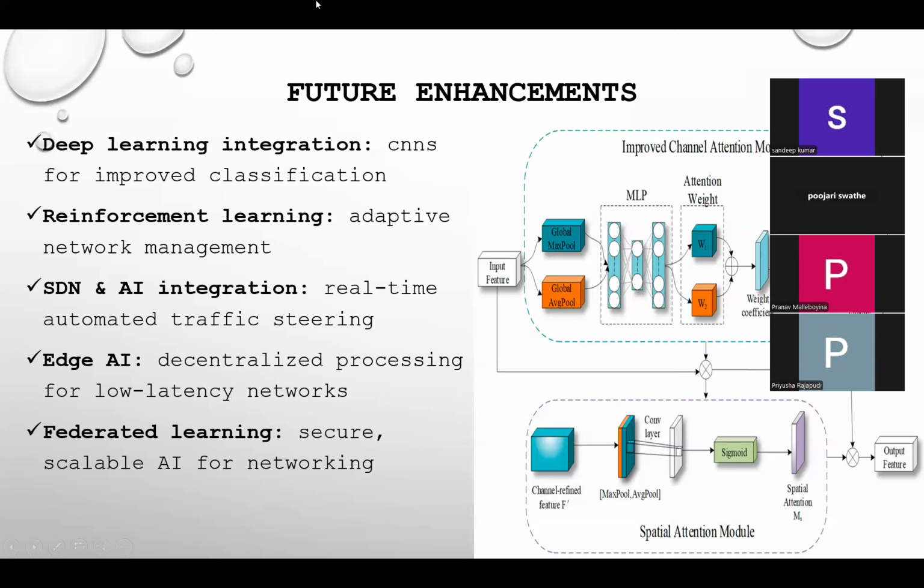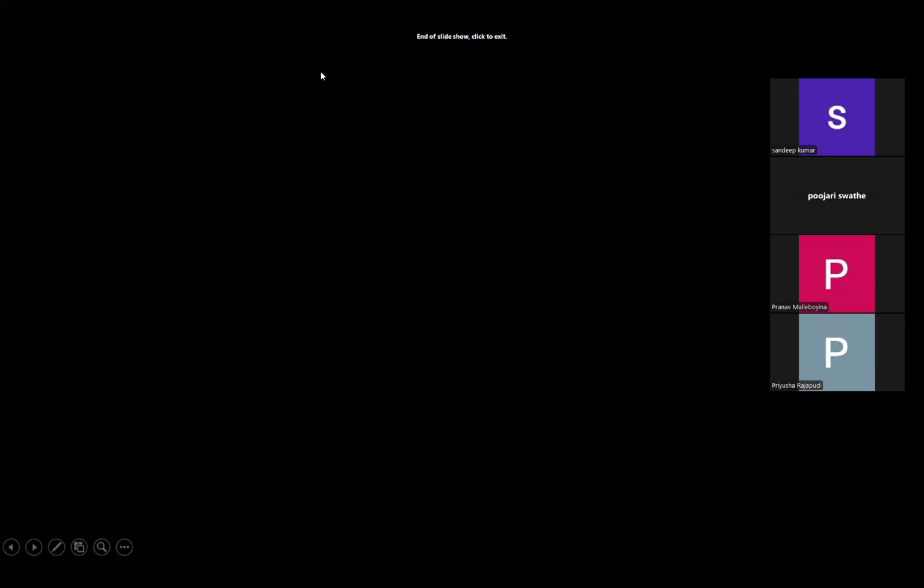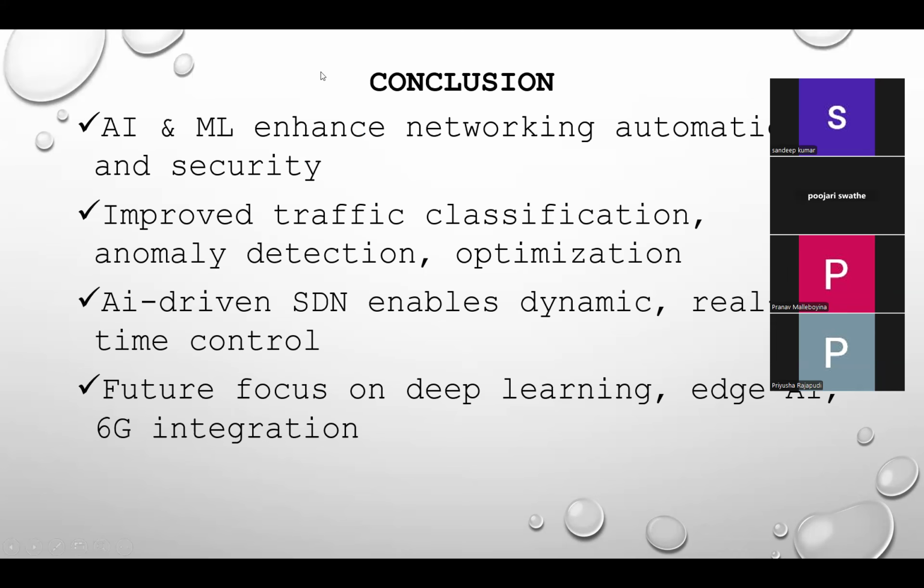Conclusion. To conclude, our project demonstrates that AI and machine learning can significantly enhance the performance, security, and automation of modern networks. We've shown how traditional approaches often fall short when dealing with today's complex traffic and security needs, and how AI models like decision tree and KNN can deliver high accuracy in tasks like traffic classification and anomaly detection. With tools like Mininet, Wireshark, and Scikit-learn, we successfully implemented and tested a prototype system that outperforms conventional methods.